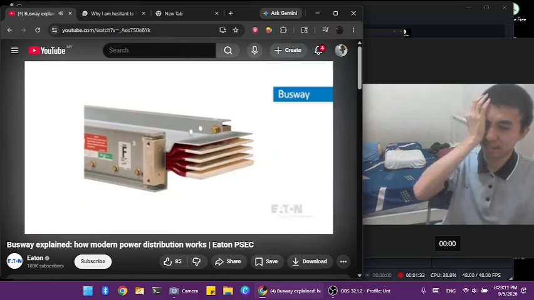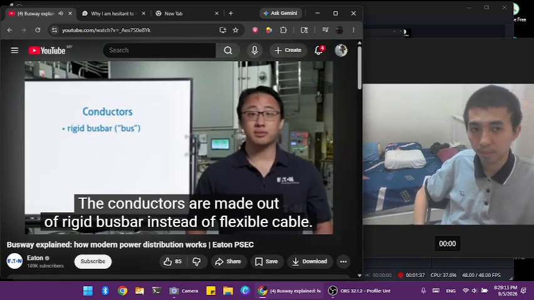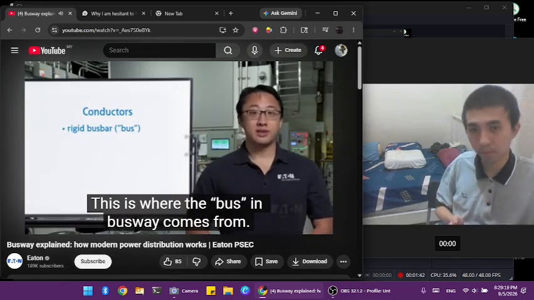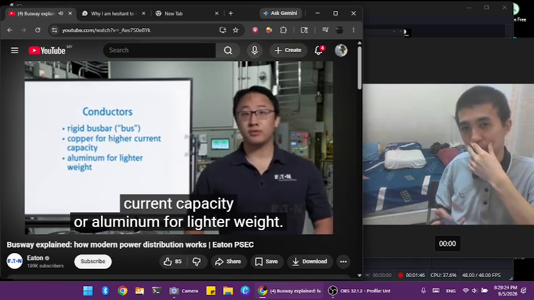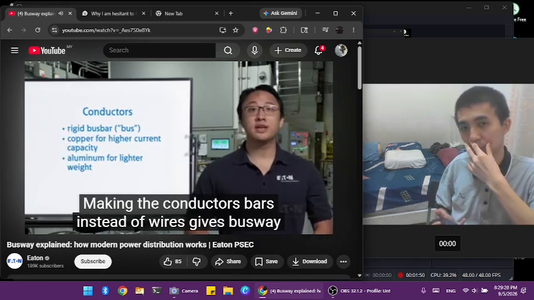Every piece has three main elements: conductors, insulation, and housing. The conductors are made out of rigid bus bar instead of flexible cabling. This is where the bus in busway comes from. Just like normal wire, the metal can be copper for higher current capacity or aluminum for lighter weight. Making the conductors bars instead of wires gives busway all of its key advantages, which we'll touch on in just a second.